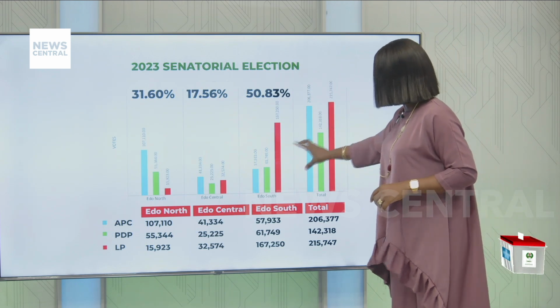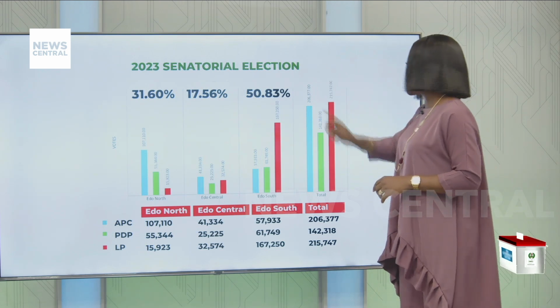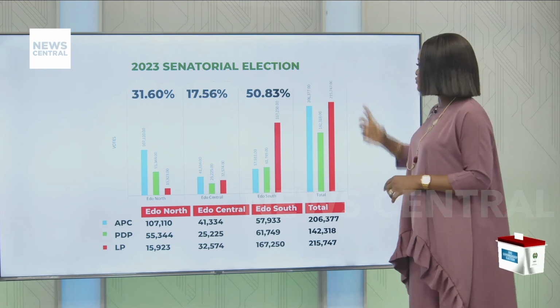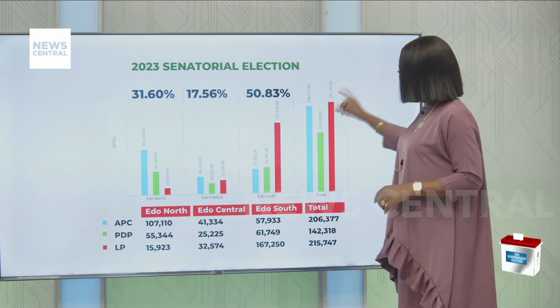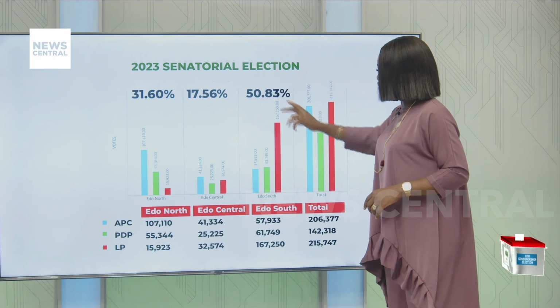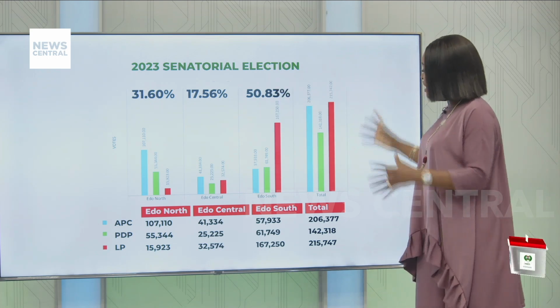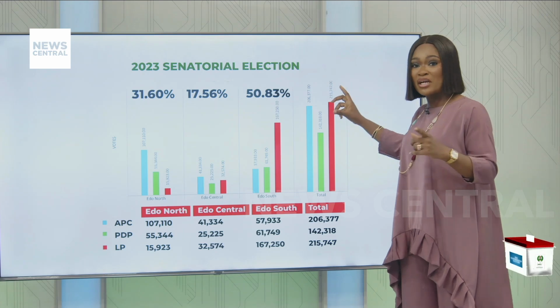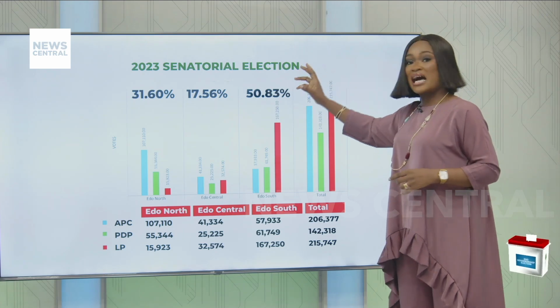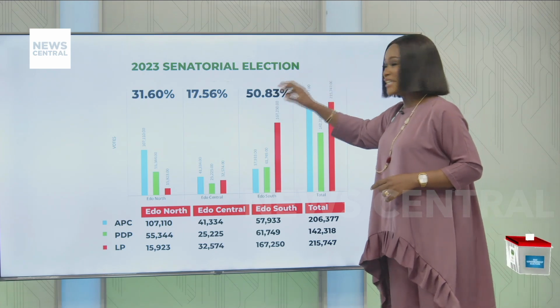Edo South, again, doing what it has been doing since 2016, giving us that deciding factor with 50.83%. We have Edo Central, 17.56%, and we have Edo North, 31.6%. That tells you that to a very large extent, Edo South has that power of number. Edo Central has the least number, and Edo North is the second.